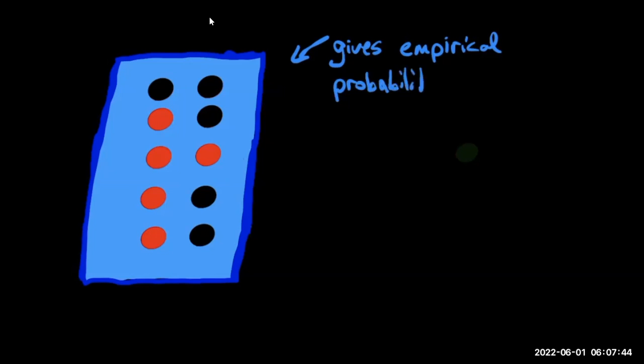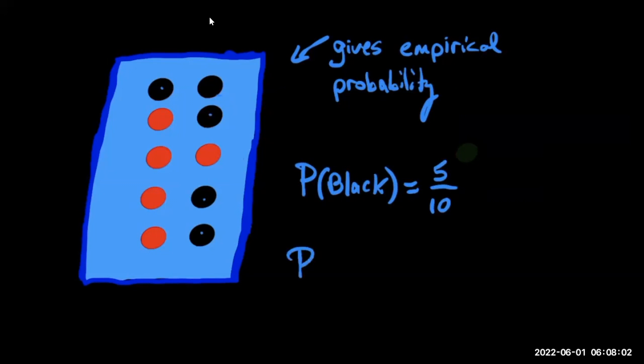And so what that means is we could expect that on the 11th spin of the roulette wheel, the probability of it coming up black would be, well, we have 1, 2, 3, 4, 5. So it'll be 5 out of 10 total. Same thing for red. There's 1, 2, 3, 4, 5 red out of 10.